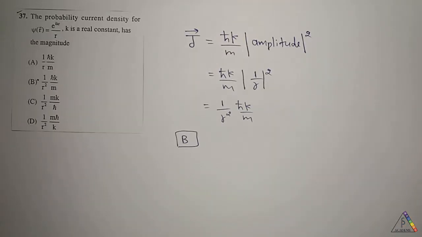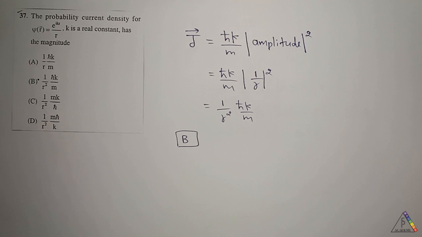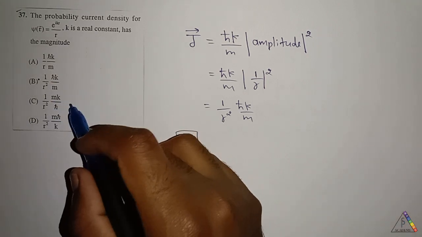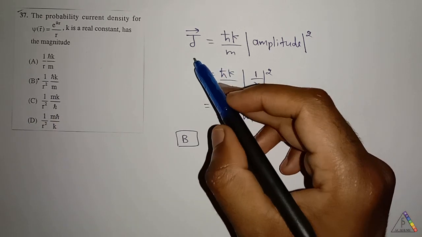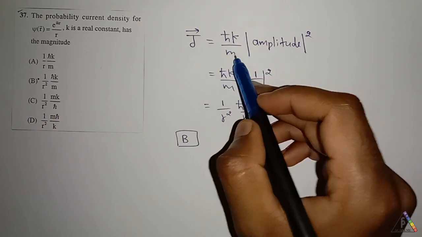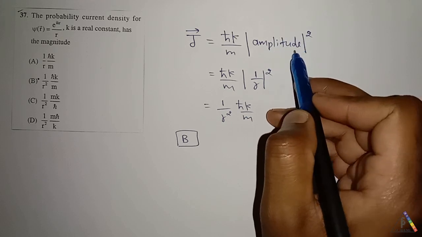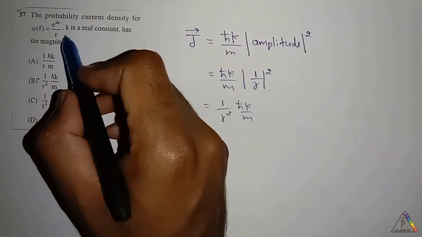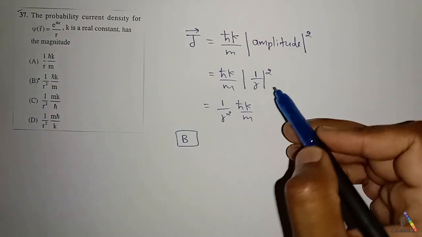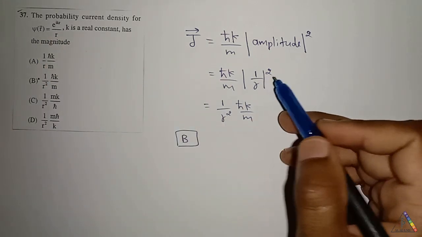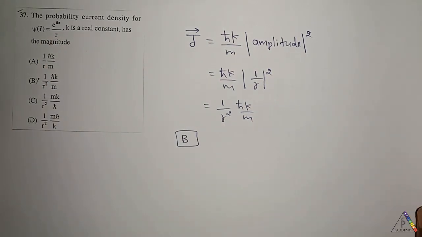Next question is, the probability current density for the wave function psi of r vector is equal to e to the power of ikr divided by r, where k is a real constant. These are all the options given. We know that the current density J is equal to h cross k by m into the amplitude squared of the given wave function. For this wave function, the amplitude is 1 by r. Therefore, amplitude squared is 1 by r squared. For this question, the answer is B option.